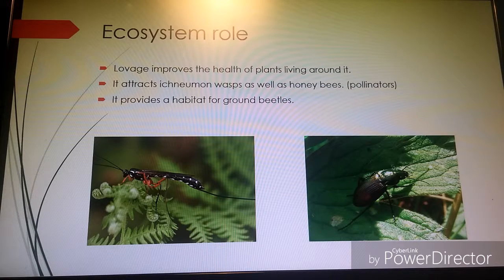It attracts ichneumon wasps, which parasitize the larvae of herbivore insects around it, and it also attracts honeybees that forage on it and also fend off herbivore insects, so they're both pollinators of it. And it also provides a good habitat for ground beetles.